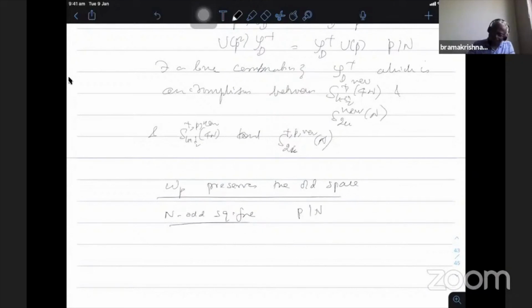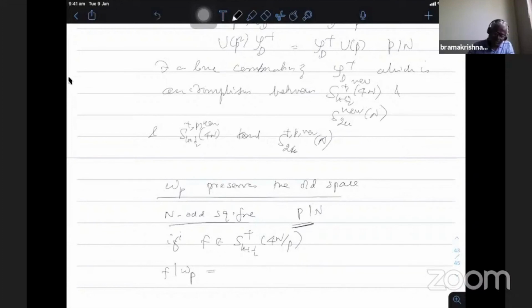If I take the W operator for a different prime, definitely that will be preserving it. That is not a problem. So the only thing is that when I take W_p with p dividing n, there will be a problem. So if f belongs to S_{k+1/2}(4n/p), therefore now p does not divide n. Now I have to show that the W_p operator takes this to itself. Take f in the plus space, then we compute what is f|W_p. If I show that it is again in the old class, then that means it is an old form.